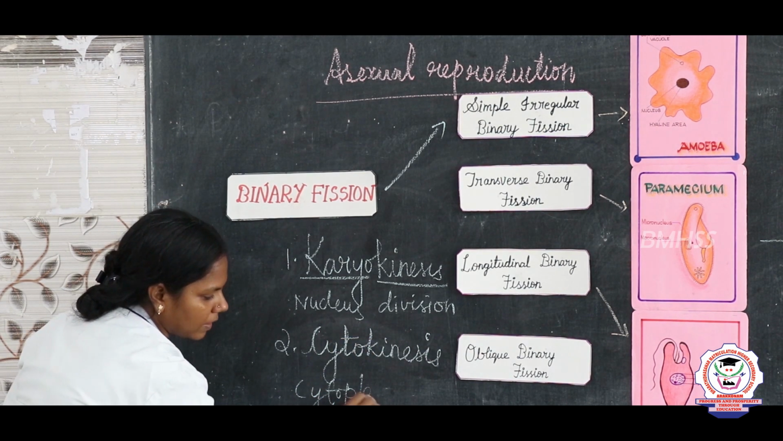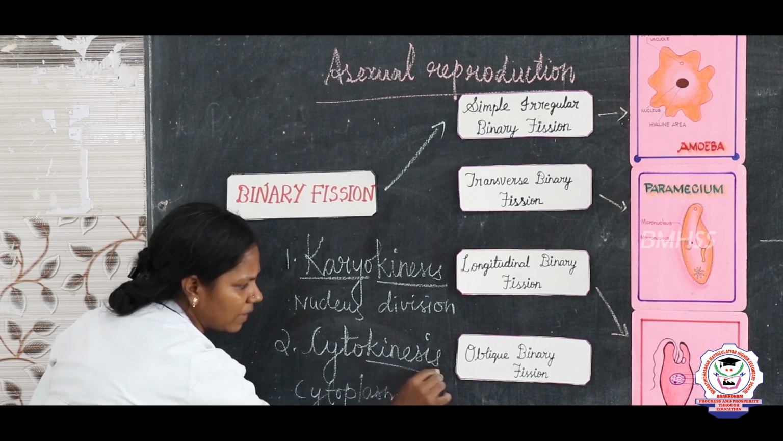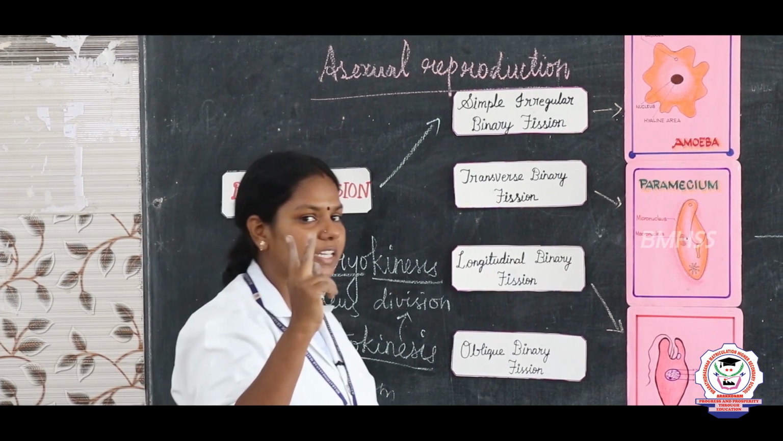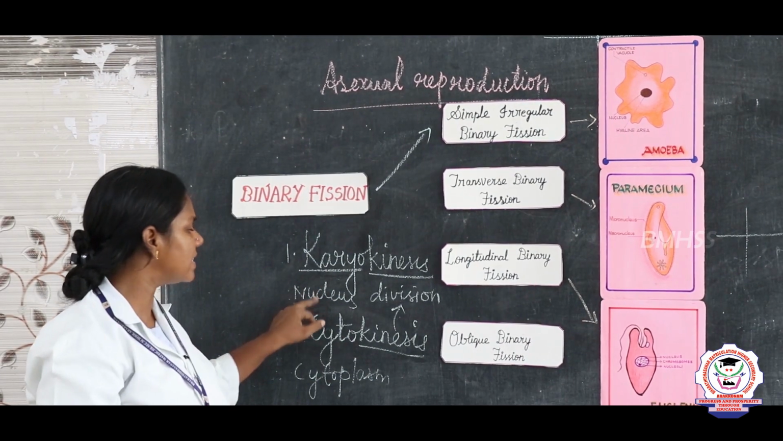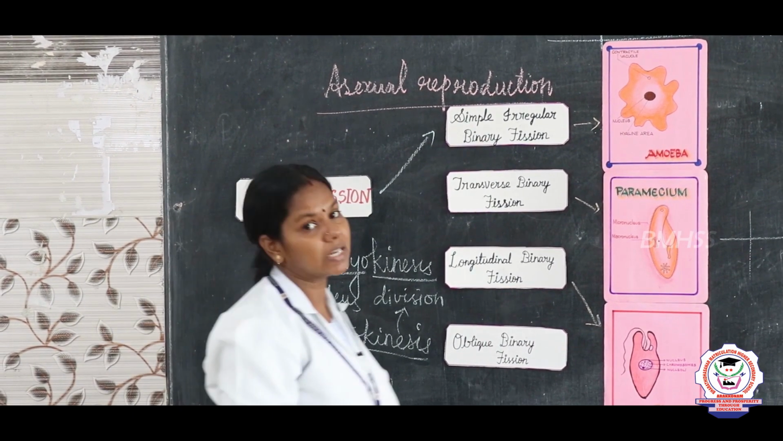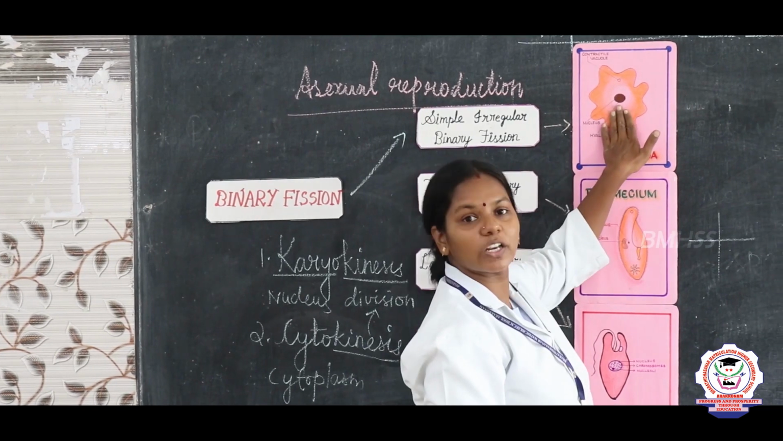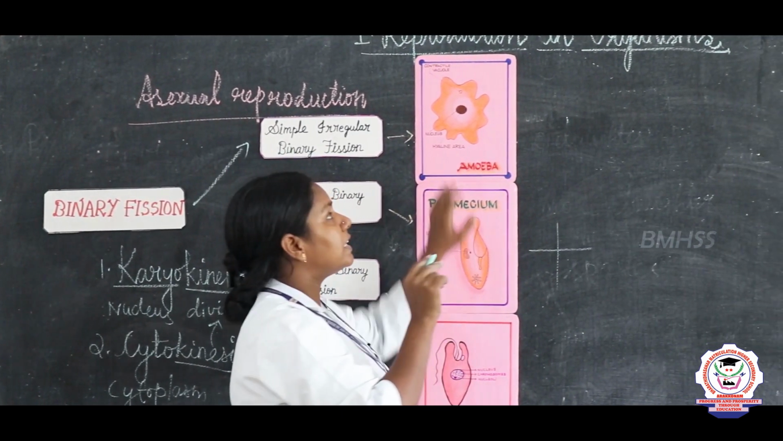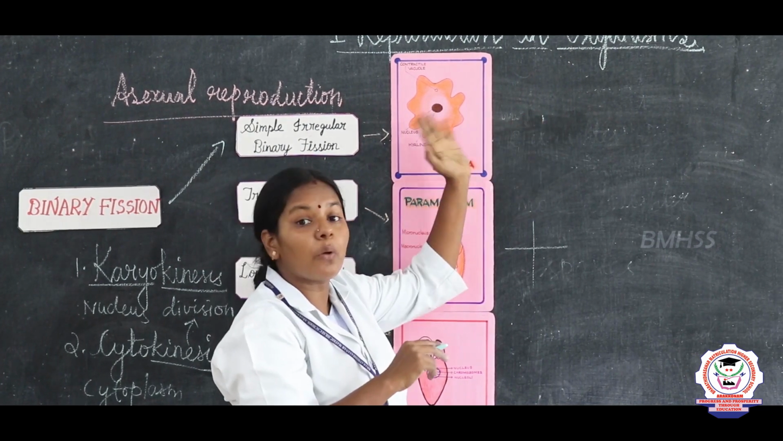Cytoplasm. And kinesis means, as we already studied, division. So two events take place, children. First the nucleus divides, and next the cytoplasm divides. Now the first one you see here is the amoeba. This is the normal shape of the amoeba, and now I am going to show you how it divides.